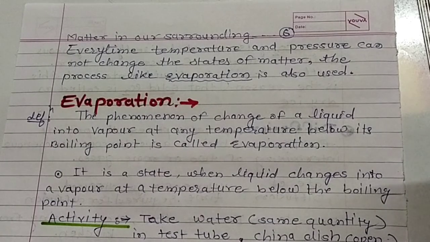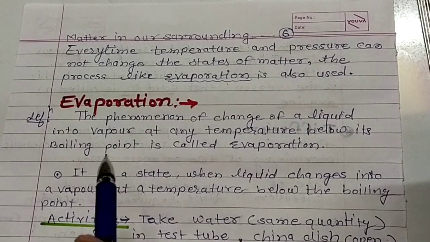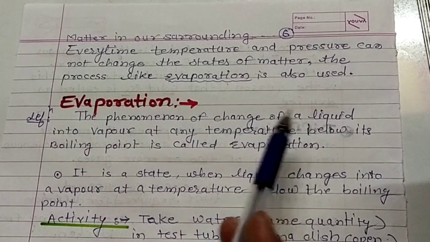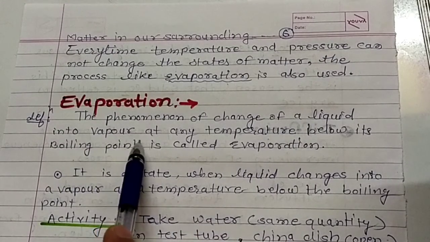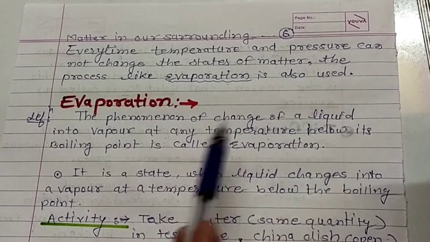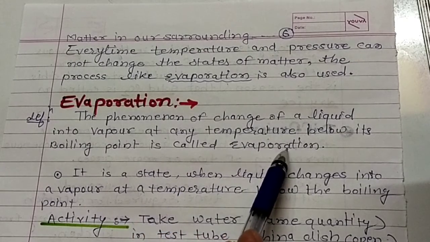Now what is evaporation? That we see in the form of a definition. The phenomenon of change of a liquid into a vapor at any temperature below its boiling point is called evaporation.